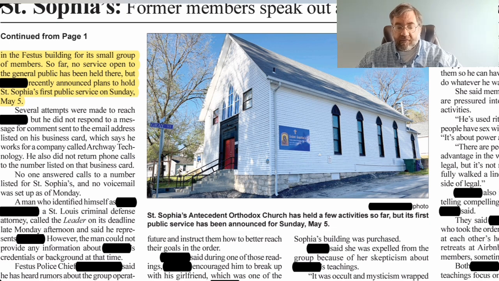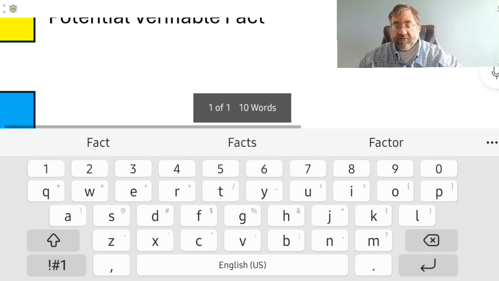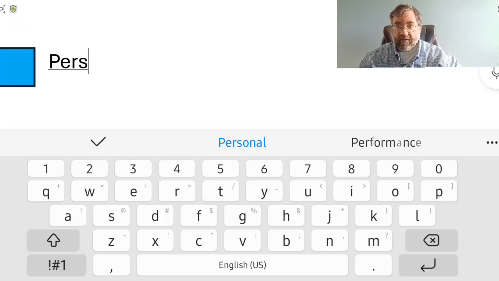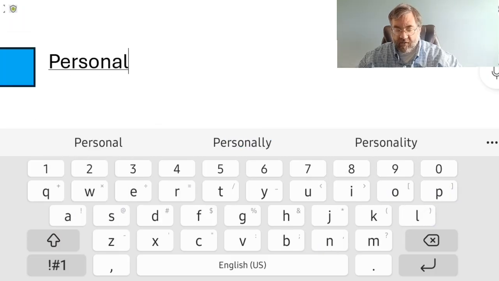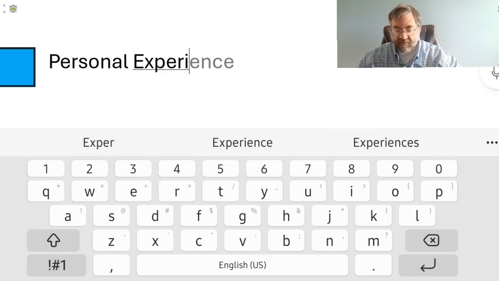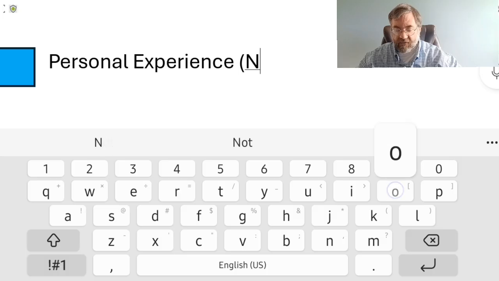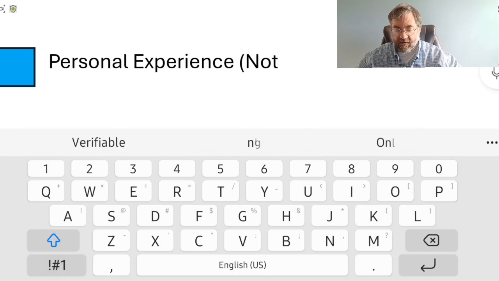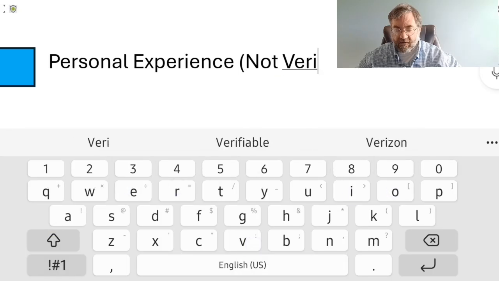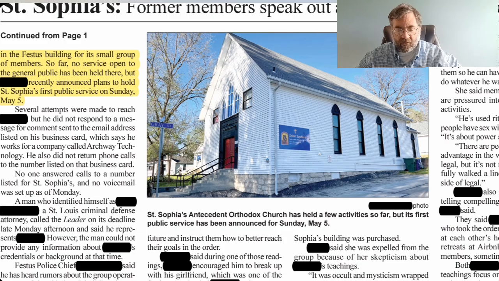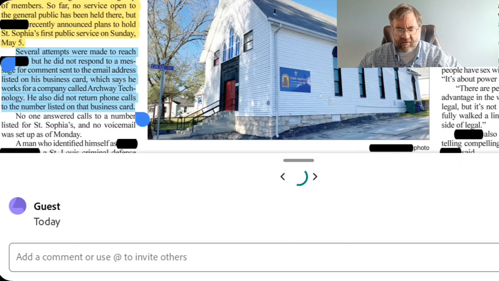So this is a new category, so we'll go back out to our legend. We'll add a new category, which is personal experience. We'll put non-verifiable because we can't verify it. That category will be in blue. We go back to our article and we'll go ahead and highlight that entire paragraph in blue.